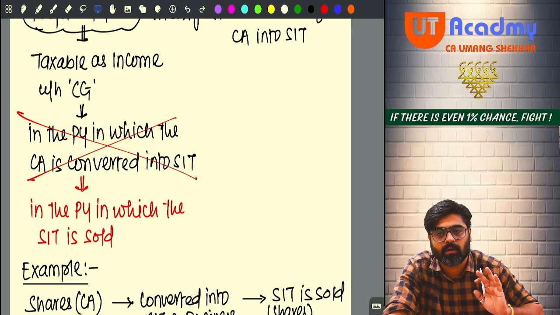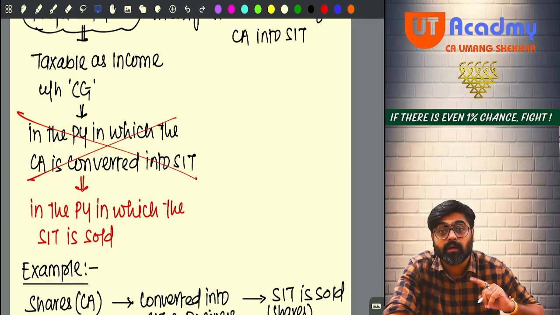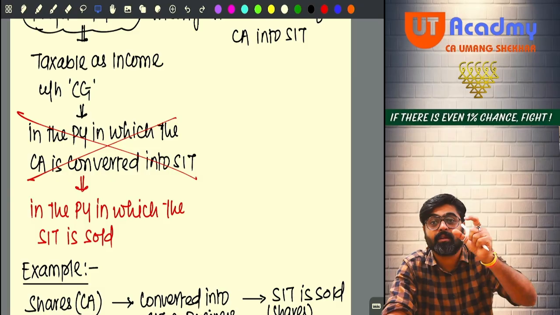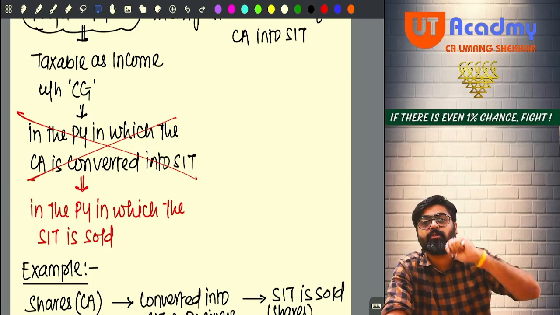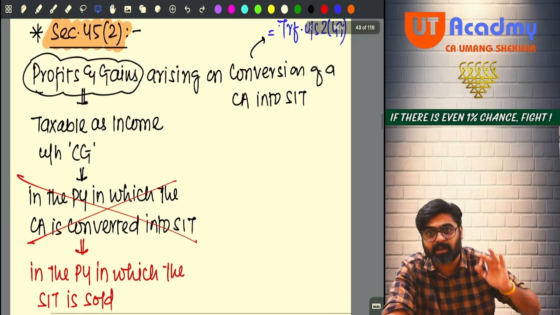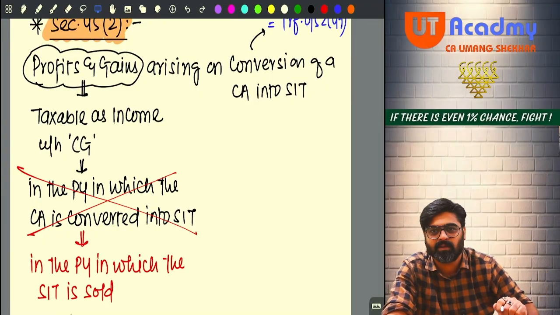Do you remember the definition of transfer? The term transfer includes sale, exchange, relinquishment of a capital asset, extinguishment of rights in a capital asset. Compulsory acquisition of a capital asset under any law is also a transfer. And after that, the fourth: conversion of a capital asset into stock in trade is also treated as transfer. Why is it treated as transfer? Because on conversion, whatever gain happens, we want to charge that gain under capital gains. For that, we need to make that conversion a transfer first.